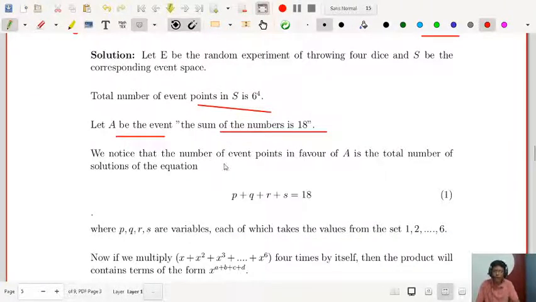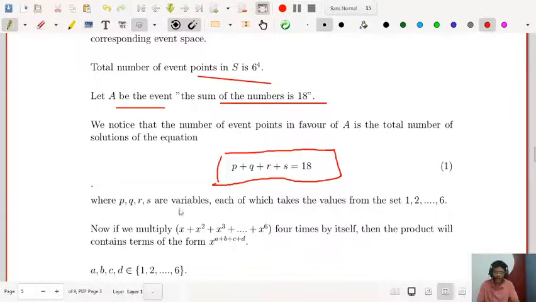So we notice that the number of event points in favor of A is the total number of solutions of the equation P plus Q plus R plus S is equal to 18, and P, Q, R, S are the variables. P can take any value between 1 and 6. Q can take any value between 1 and 6. R can take any value between 1 and 6. S can take any value between 1 and 6. So this is the equation actually.